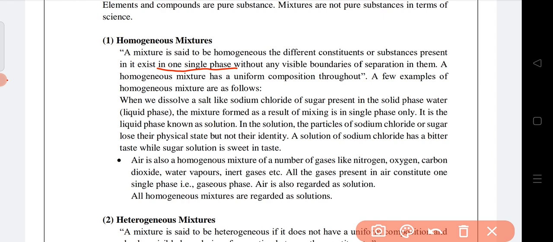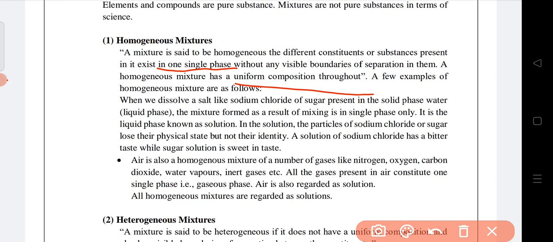Suppose in the case of a salt water solution, all the salt particles will be dissolved in the water. So it will exist in the liquid state only, in one single phase, without any visible boundaries of separation. So a homogeneous mixture has a uniform composition throughout.